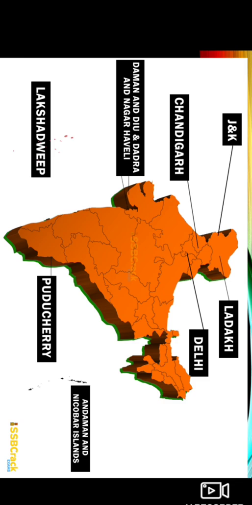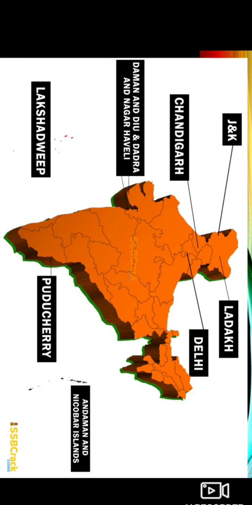So these are our union territories, in which even Delhi is also a union territory. Okay, and recently, our country got a new union territory, Ladakh. There was only one state, Jammu and Kashmir, at the northernmost point of India, right?